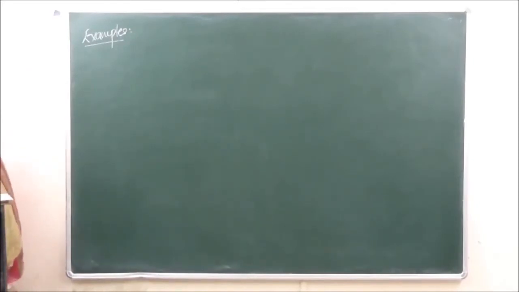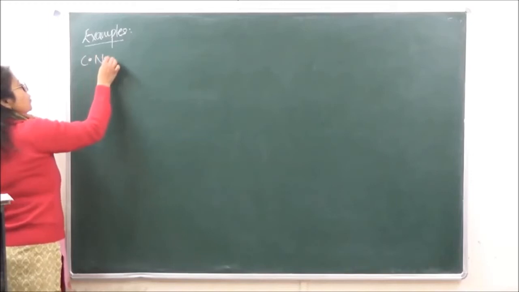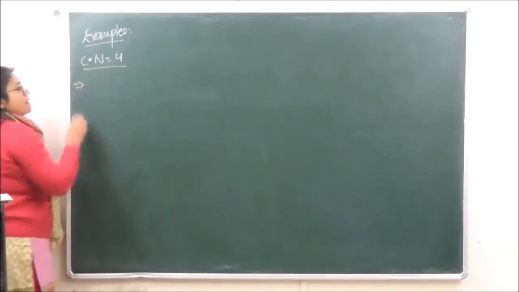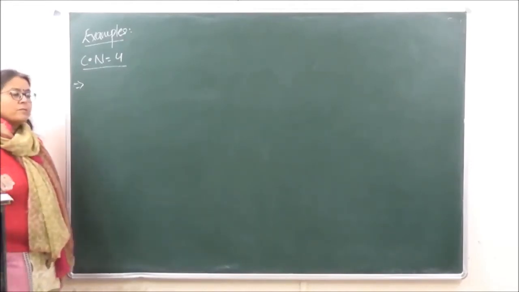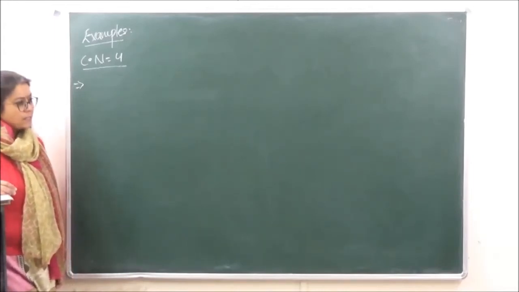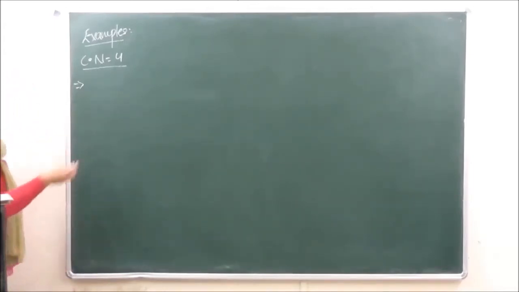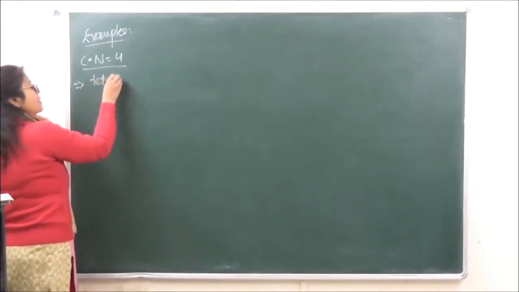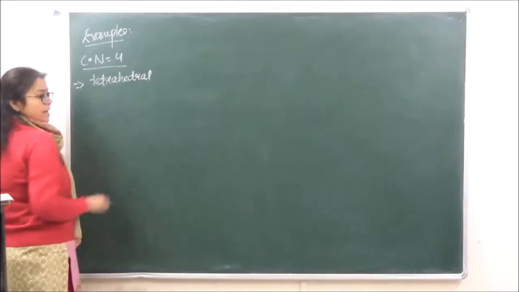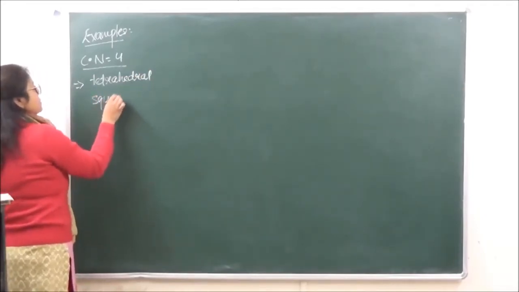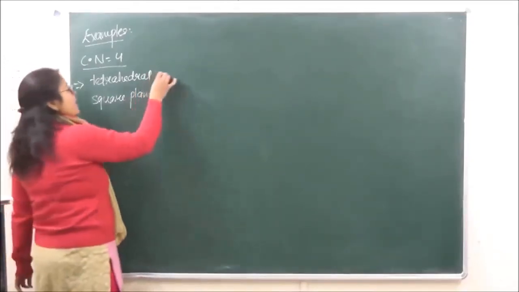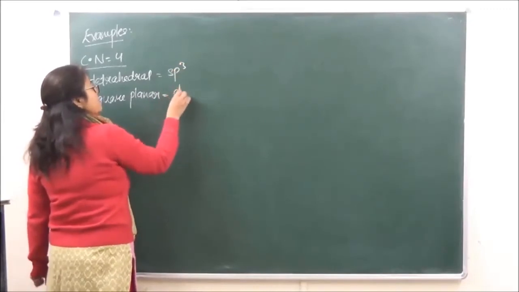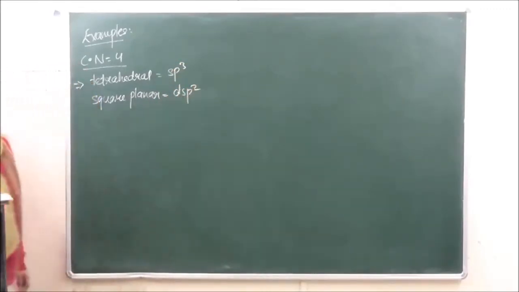When we are talking of complexes of coordination number 4, they may undergo sp3 hybridization or dsp2 hybridization. They may be tetrahedral or square planar. In tetrahedral the hybridization is sp3, and in square planar it is dsp2.